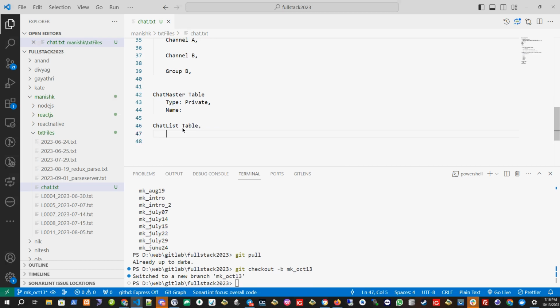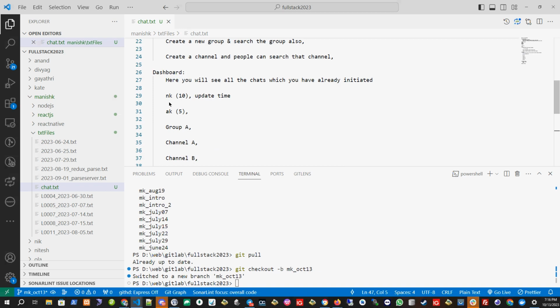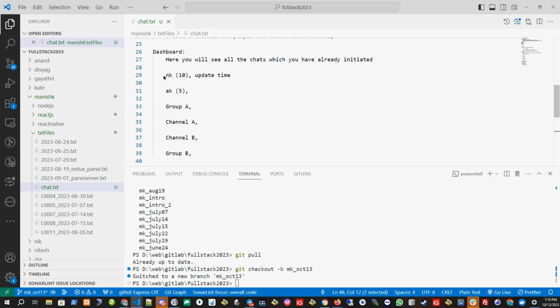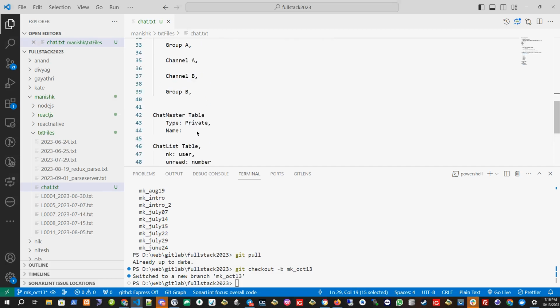Here I want to put whom I'm chatting with. Let's say MK is chatting with NK. So I will put NK, whom I'm chatting with, and I will put unread messages. How many are the unread messages? I will put a number, and NK is the user. So this is the type user, and unread means how many messages are unread with this user.